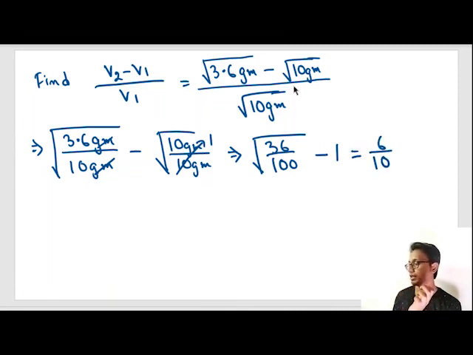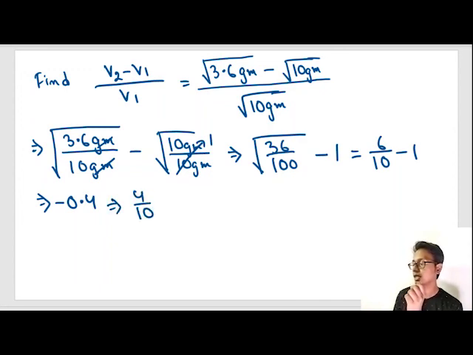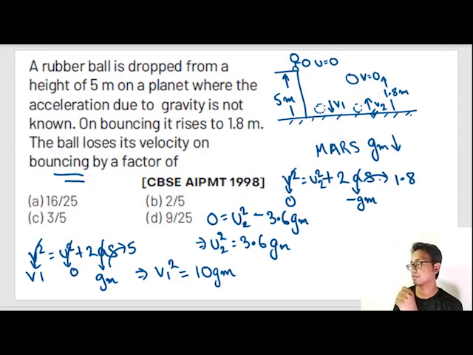What is root over 100? 10. Minus 1. So it is equal to minus 0.4. Minus 0.4 is equal to 4 by 10, which can be broken down into 2 by 5. So our correct option is option number B.